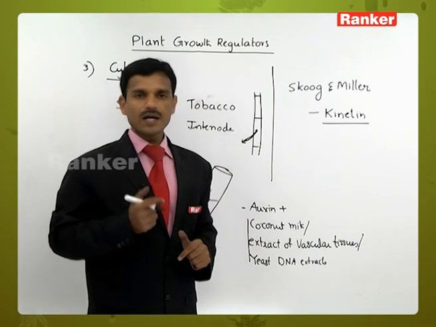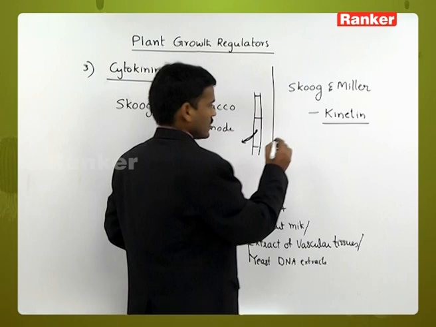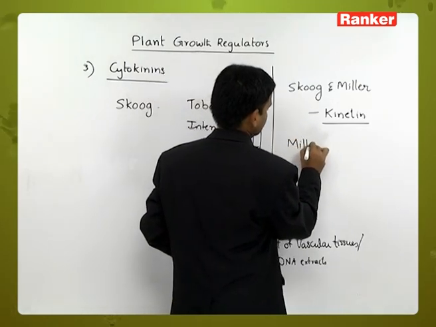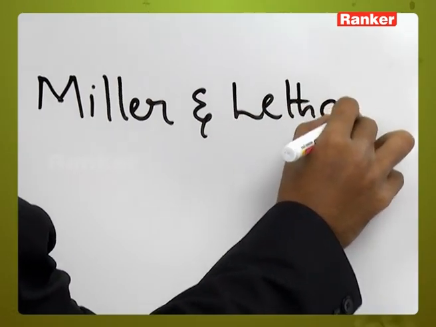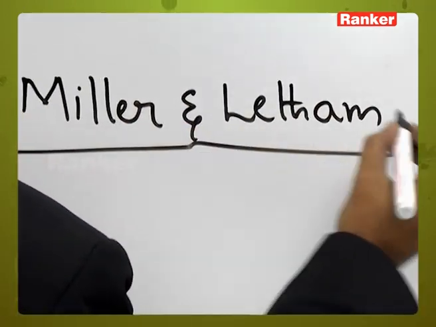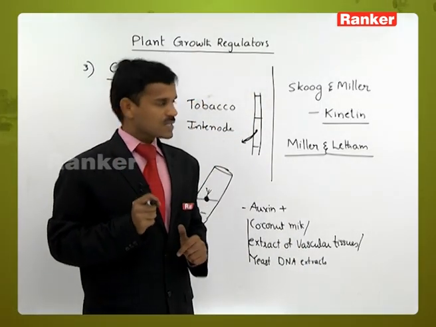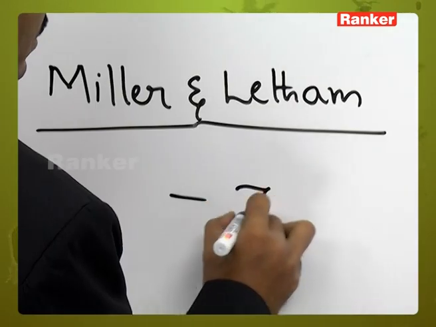And Miller and Latham also extracted one more cytokinin, that is zeatin.